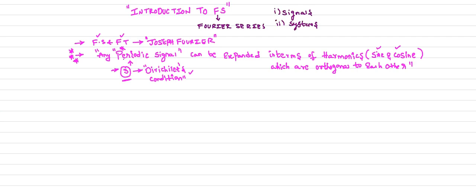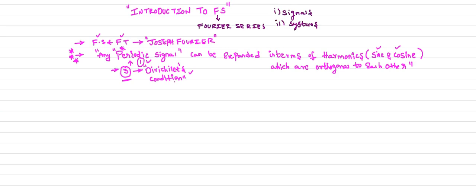If you want to represent a signal in terms of the Fourier series expansion, the signal must be a periodic signal. That is the first condition. Otherwise you cannot express the signal in terms of the Fourier series expansion. The signal must be periodic, and it must satisfy the Dirichlet conditions. We have three conditions, and all three are very important.